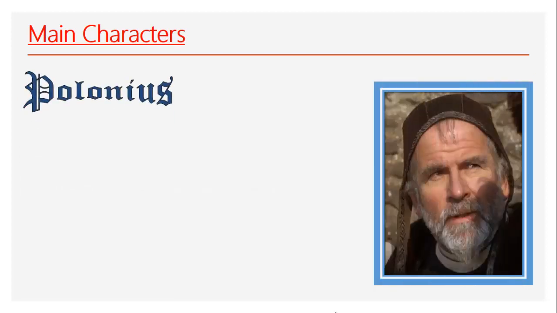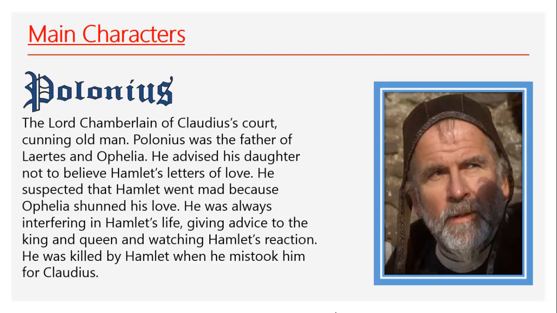Then we have Polonius. Polonius was the advisor of Claudius. He was the advisor of the new king, and he was the Lord Chamberlain. Polonius appeared to be a wise person when he advised his son before he traveled back to school. Polonius had a son and a daughter. His son was called Laertes, and his daughter was called Ophelia.